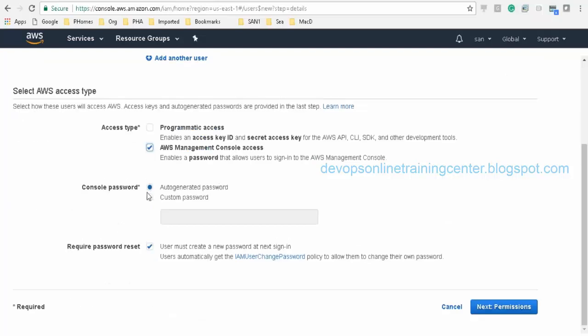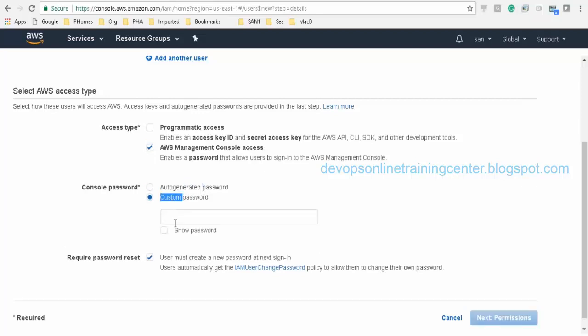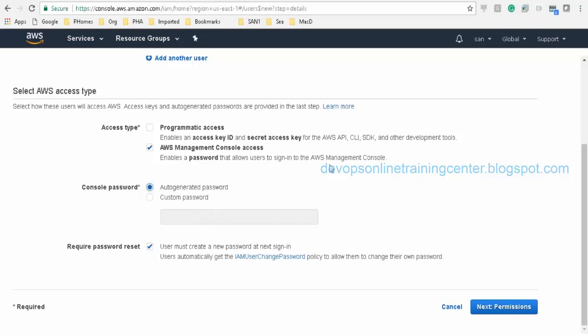And then what is the password? You can generate a password automatically, or provide a custom password. We can provide our own password, right? So let us say auto generated password. It will generate the password automatically. And there is a policy: user must create a new password at next sign in. So once the user logs in with this system generated password, he'll be asked to change the password immediately, so he'll be enforced to change the password at the next sign in, right? So fine, I'll give this option as well. He has to change the password once he signs in for the first time.